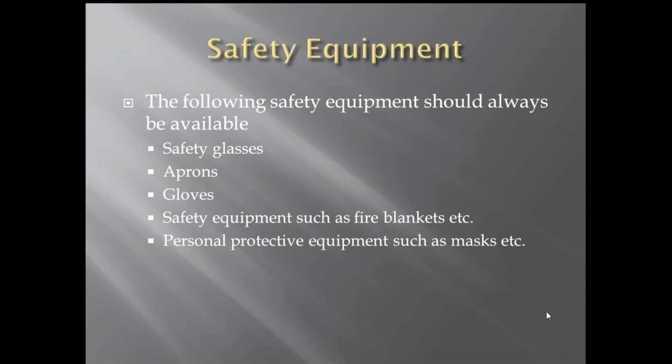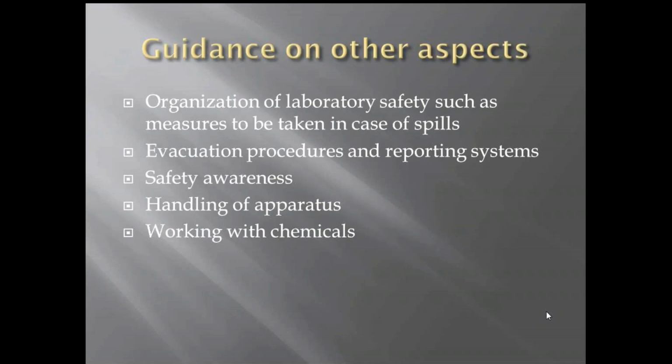Safety equipment. The following safety equipment should always be available: safety glasses, aprons, gloves, blankets, etc. PPEs such as masks, etc. There is guidance on other aspects in this BIS regulation. For example, the organization of laboratory safety, such as measures to be taken in the case of spills, evacuation procedures and reporting systems, safety awareness, handling of apparatus, and working with chemicals. These are provided in this particular BIS regulation.